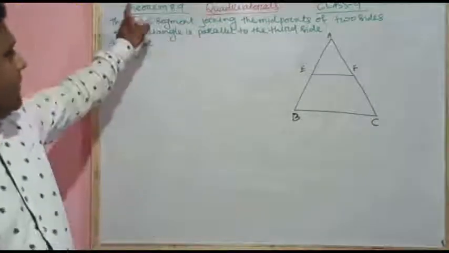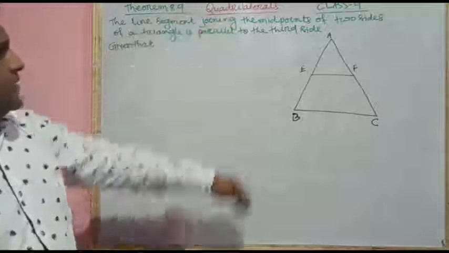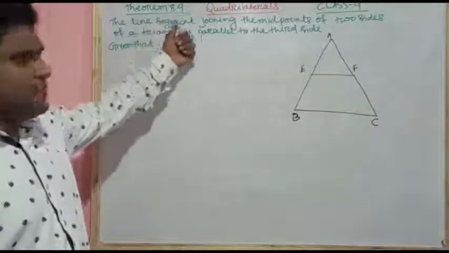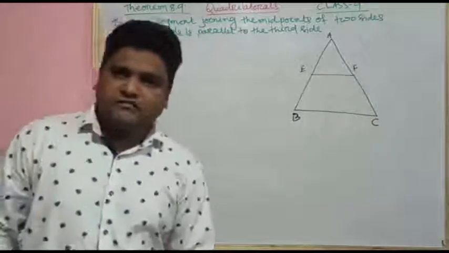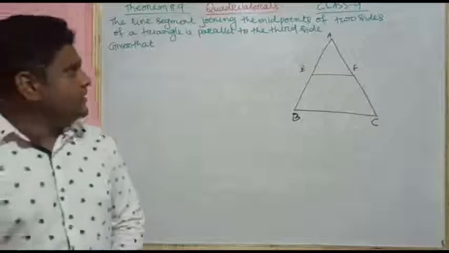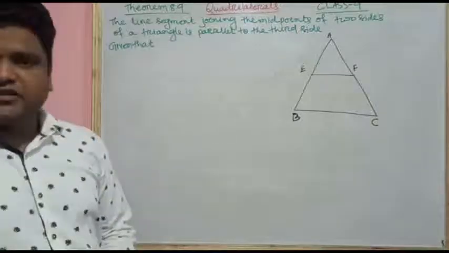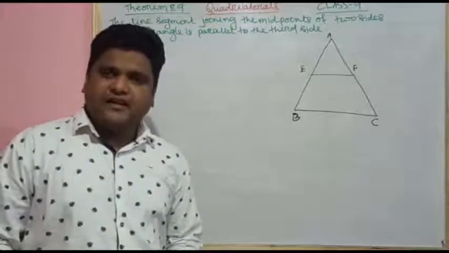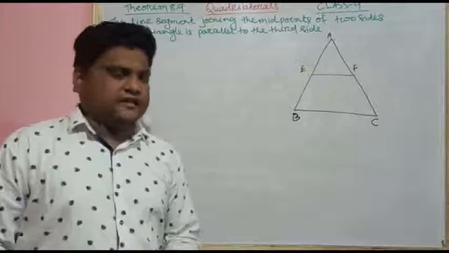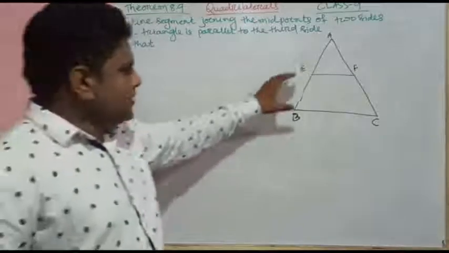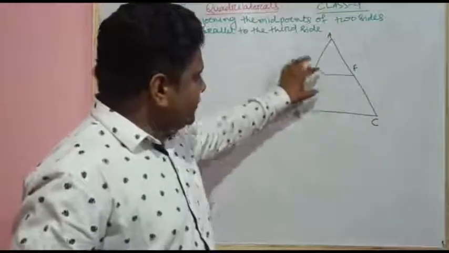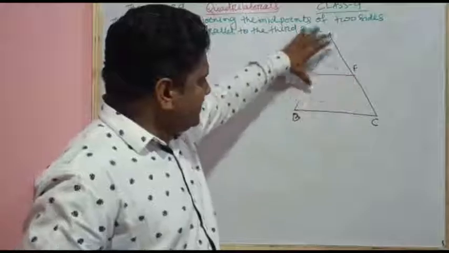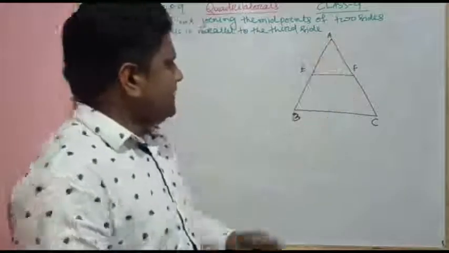Learn the quadrilaterals from class 9, that is theorem 8.9. It is also called the midpoint theorem. It states that the line segment joining the midpoints of two sides of a triangle is parallel to the third side. So for this purpose we have taken triangle ABC in which E and F are respectively the midpoints of AB and AC. Let's write this.